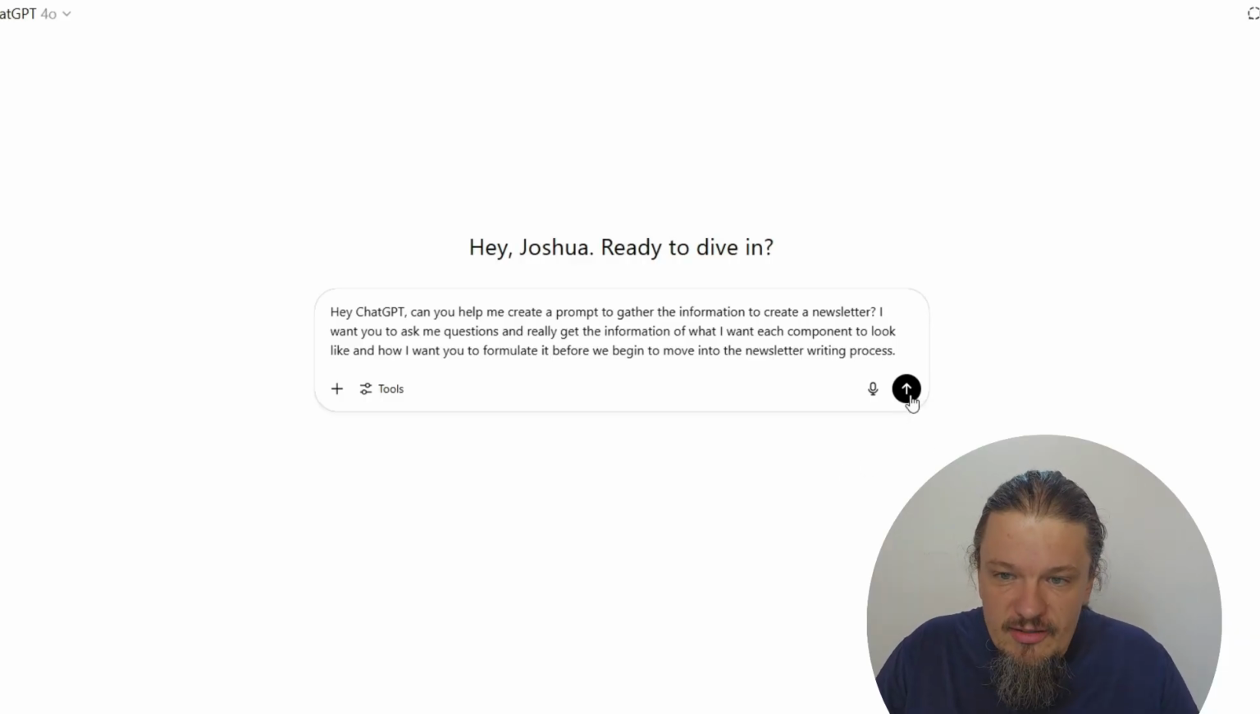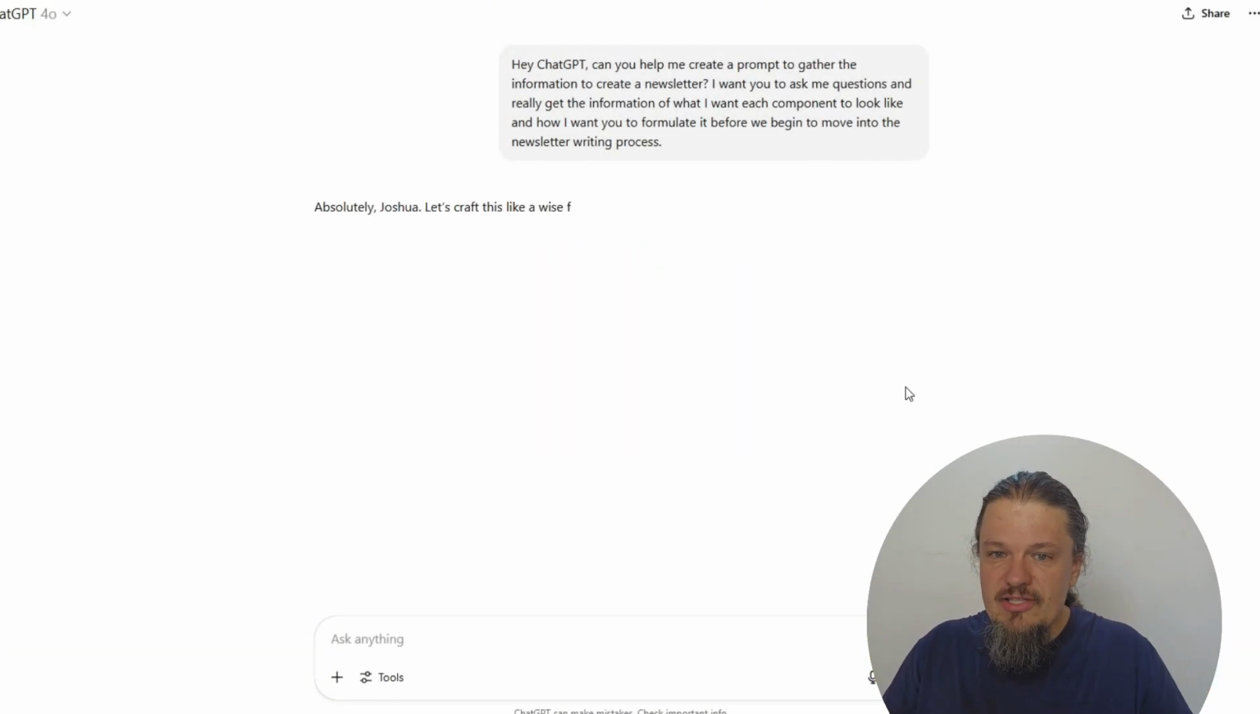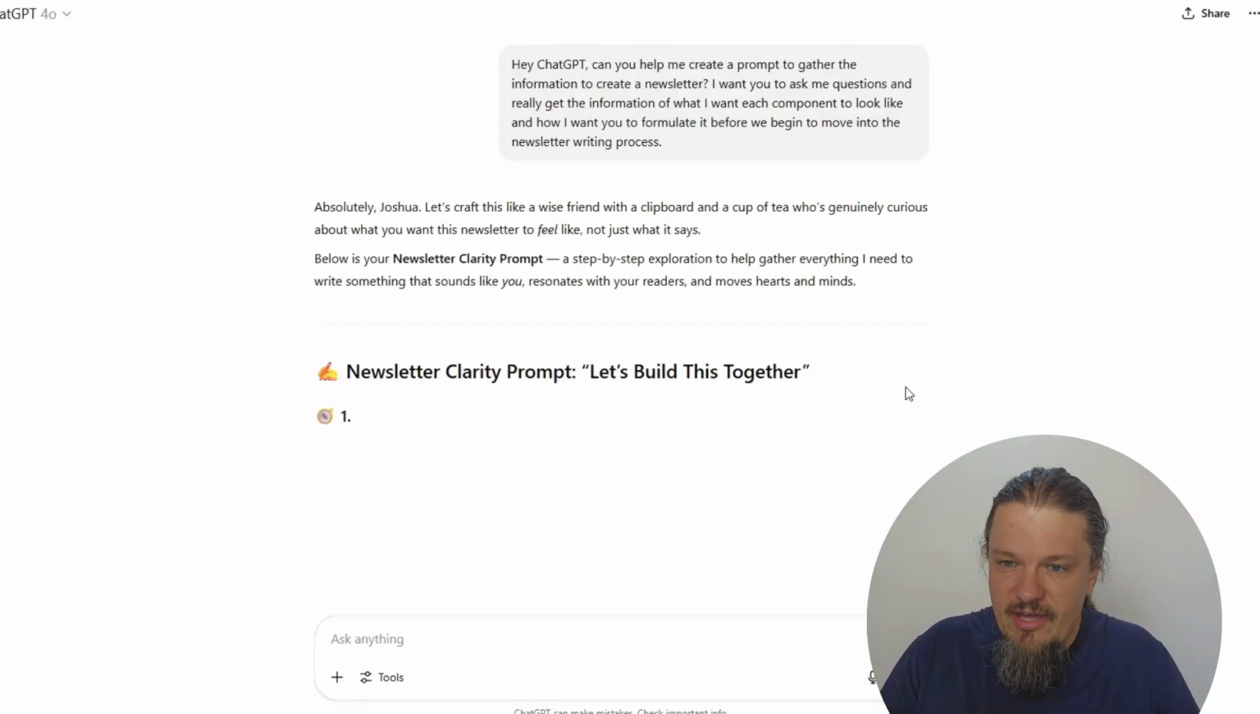As you can see here, it's created this prompt, and now I'm going to go ahead and have it execute the process of creating the prompt. So it's not going to start asking me questions. It's going to create a prompt that I'm going to re-plug into ChatGPT to help us gather that information.